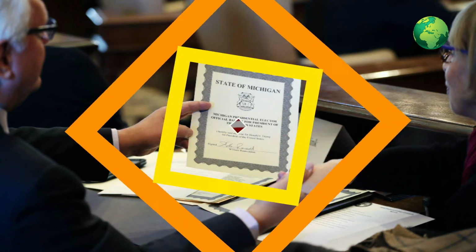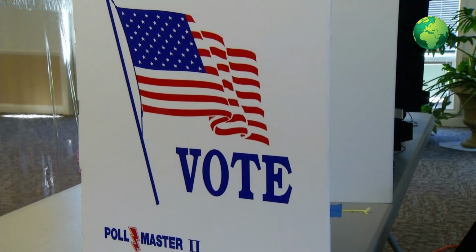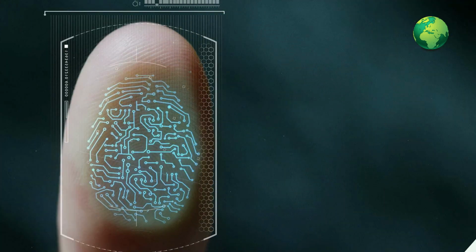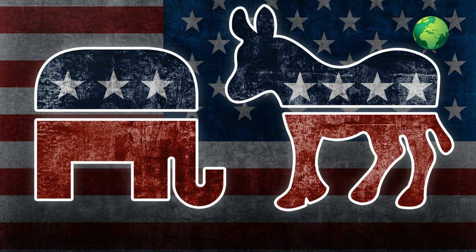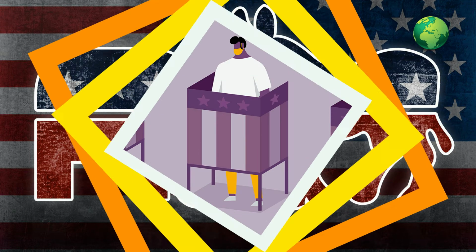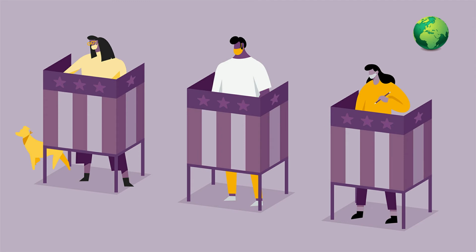Who can vote and how do they vote? If you are a US citizen and you are 18 or over, you should be eligible to vote in the presidential election, which takes place every 4 years. However, lots of states have passed laws requiring voters to show identification documents to prove who they are before they can vote. These laws are often put into place by Republicans who say they are needed to guard against voter fraud, but Democrats accuse them of using them as a form of voter suppression, as it is often poorer, minority voters who are unable to provide ID like a driving license.